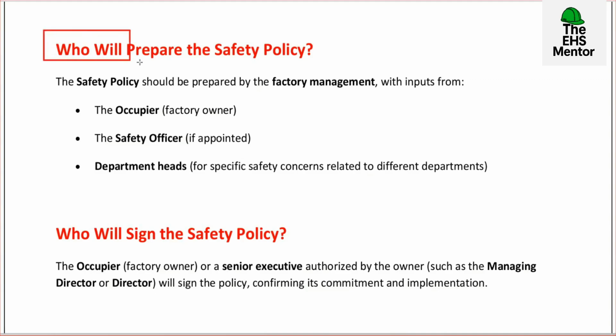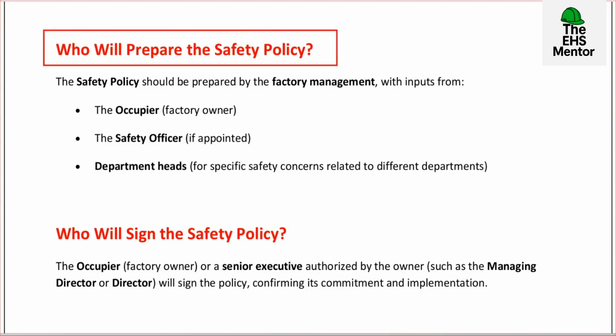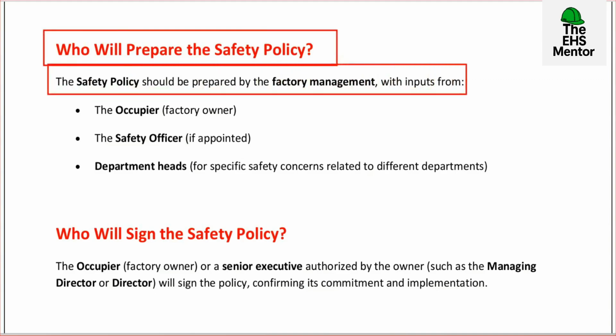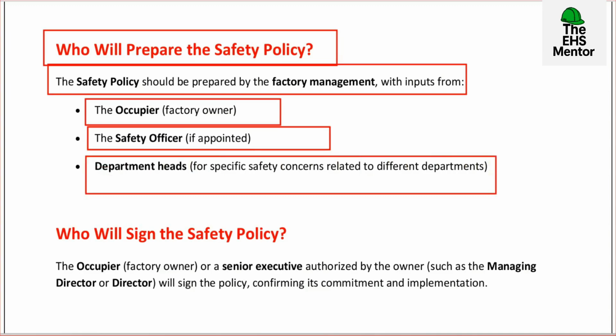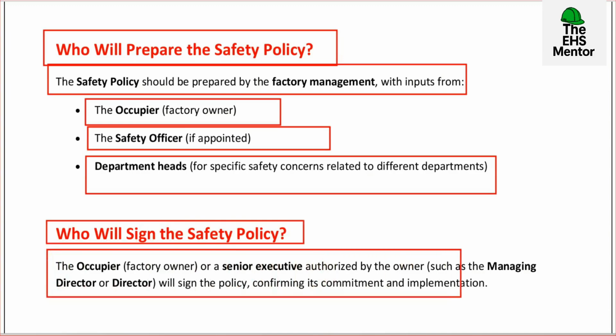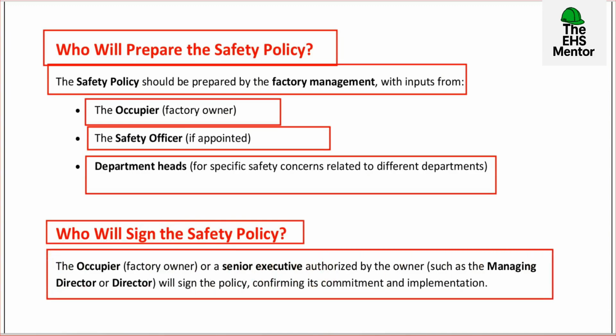Now who will prepare the safety policy? Here we will know who will prepare the safety policy. The safety policy should be prepared by factory management with inputs from the occupier, the safety officer and the department head. These 3 persons will prepare the safety policy for the factory management. Now who will sign the safety policy? Anyone who is responsible for overall safety, such as the factory owner, senior executive, or managing director, will sign the safety policy because this is their statement.